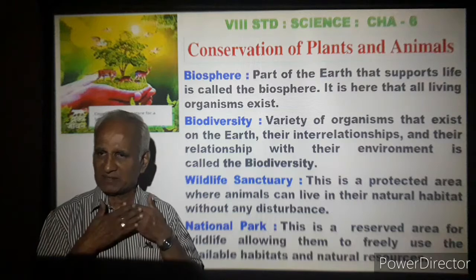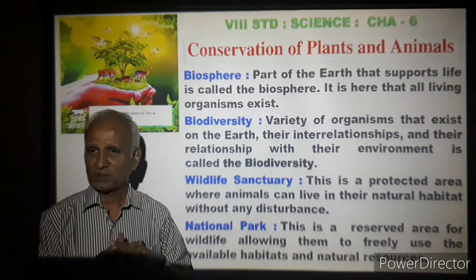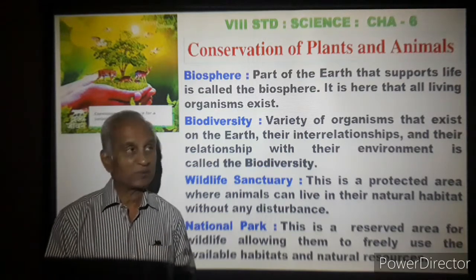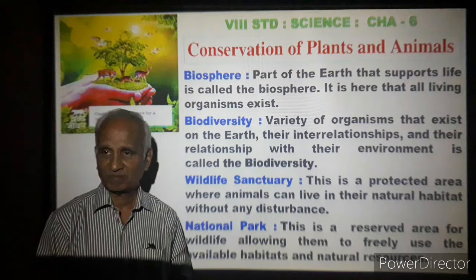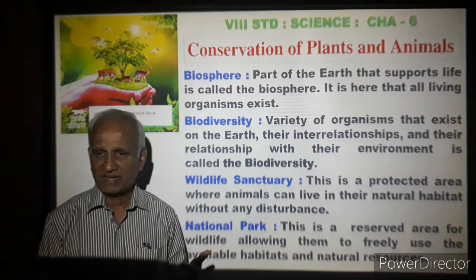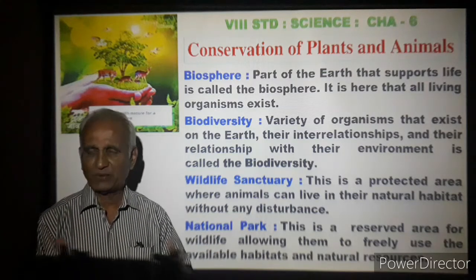Without plants, animals cannot live at all. Not possible. So how are they conserved? Conserving them. We should see that all animals and plants are safeguarded. They are saved.